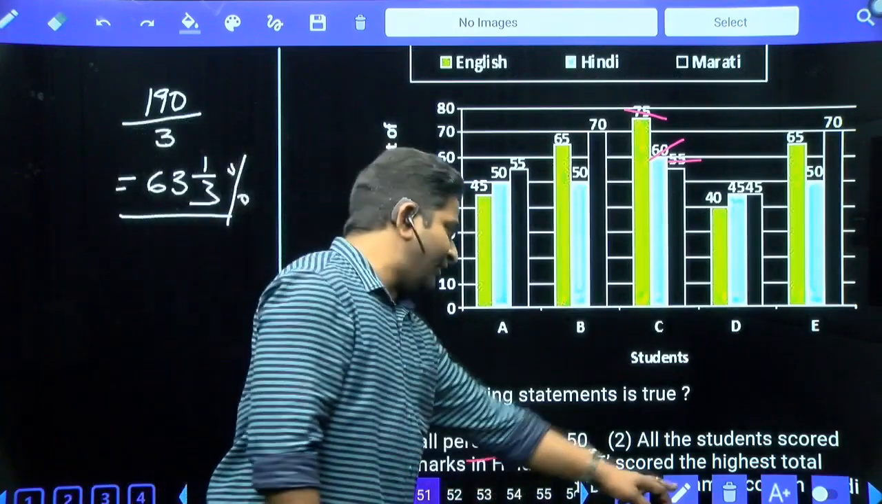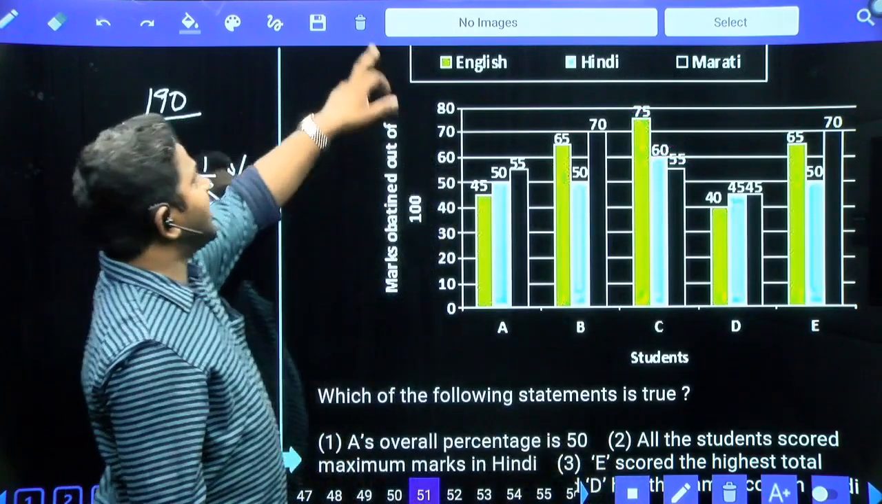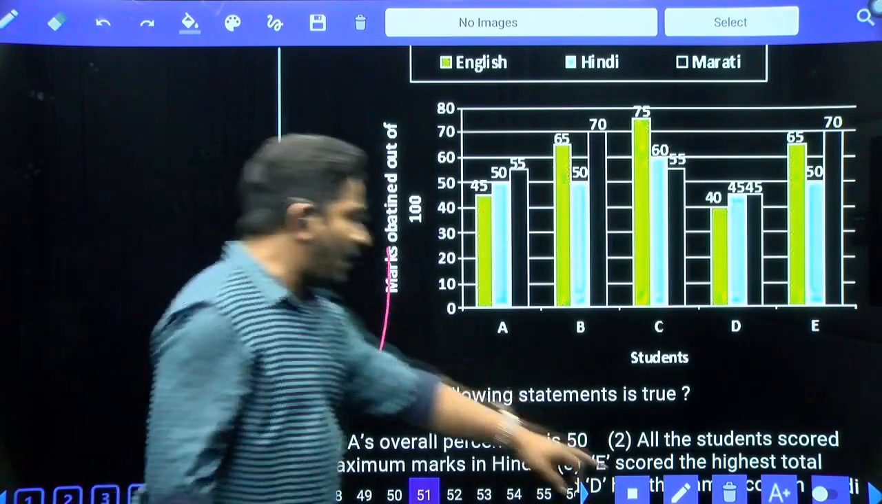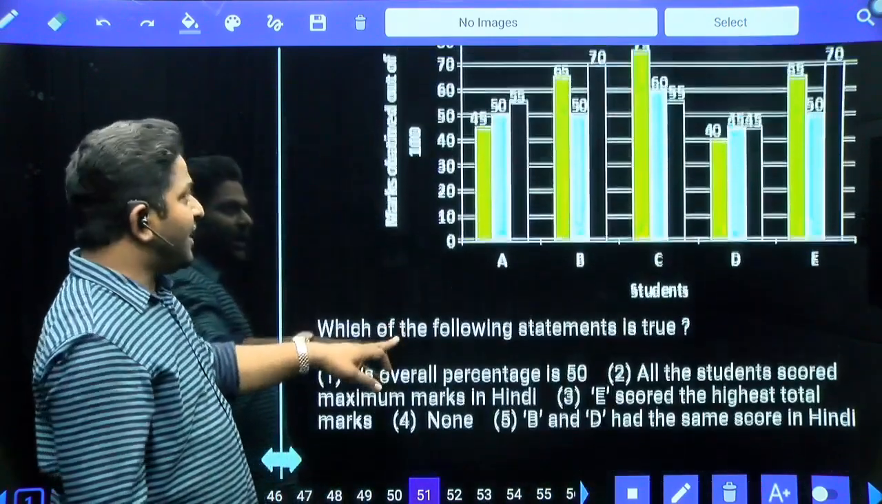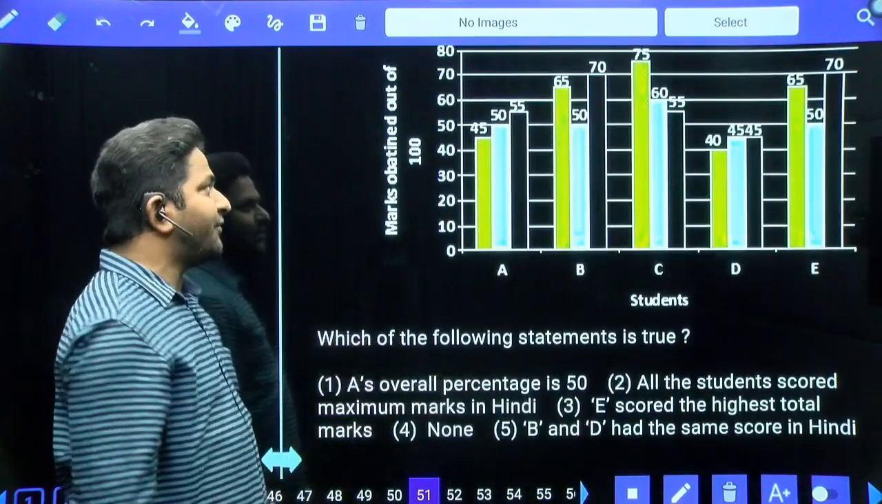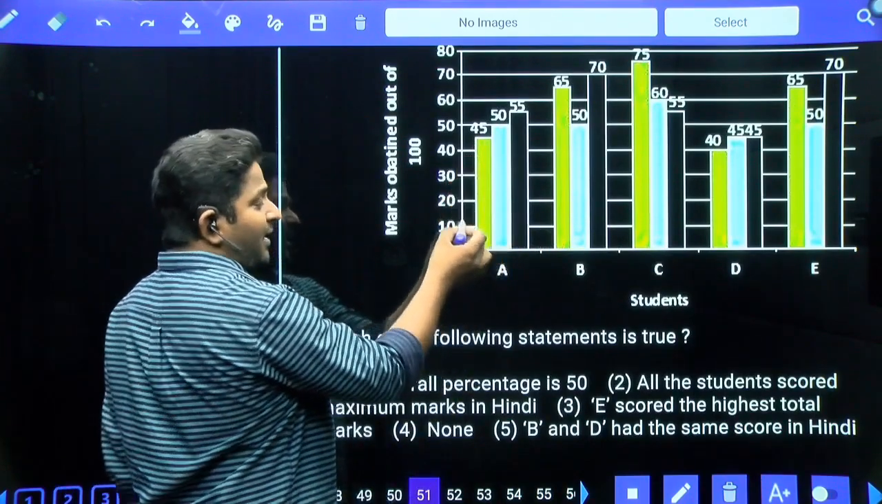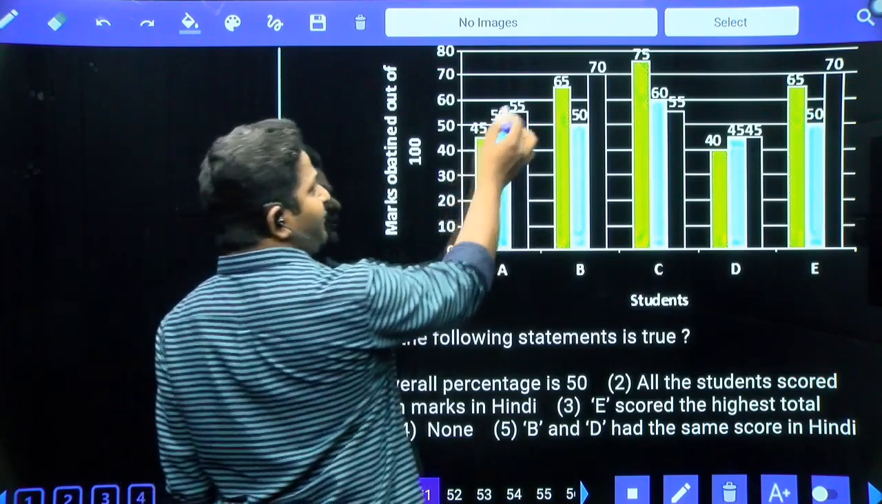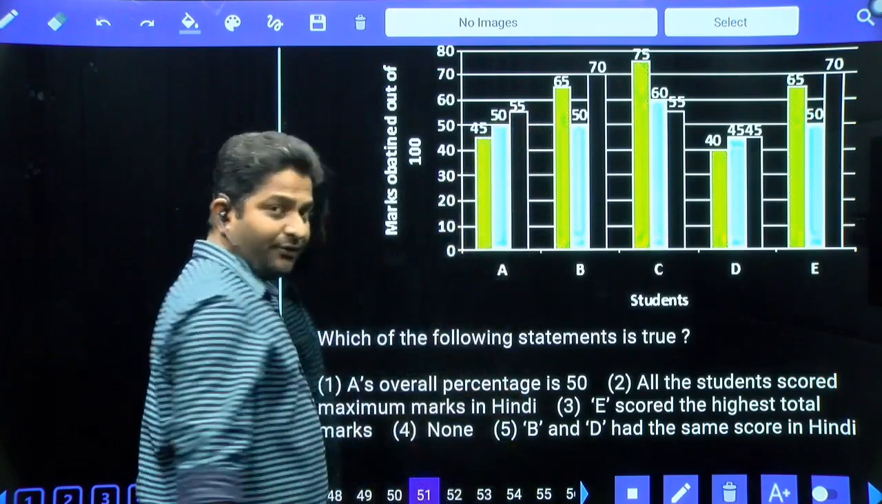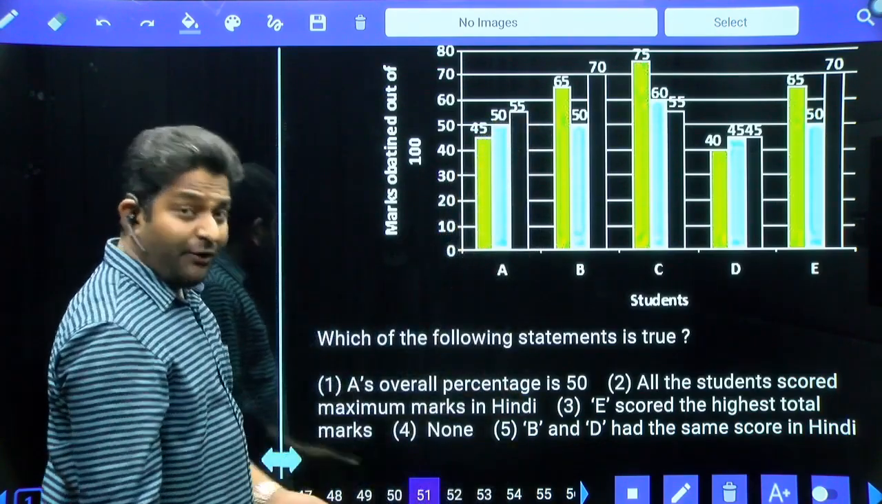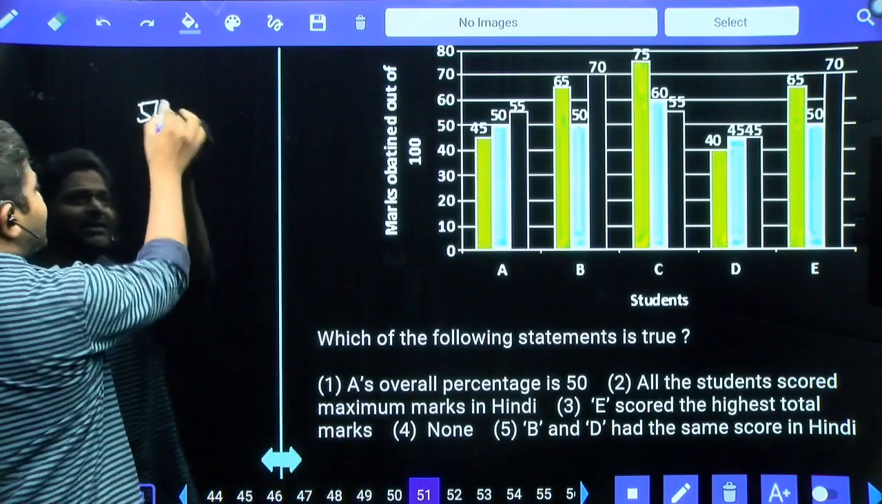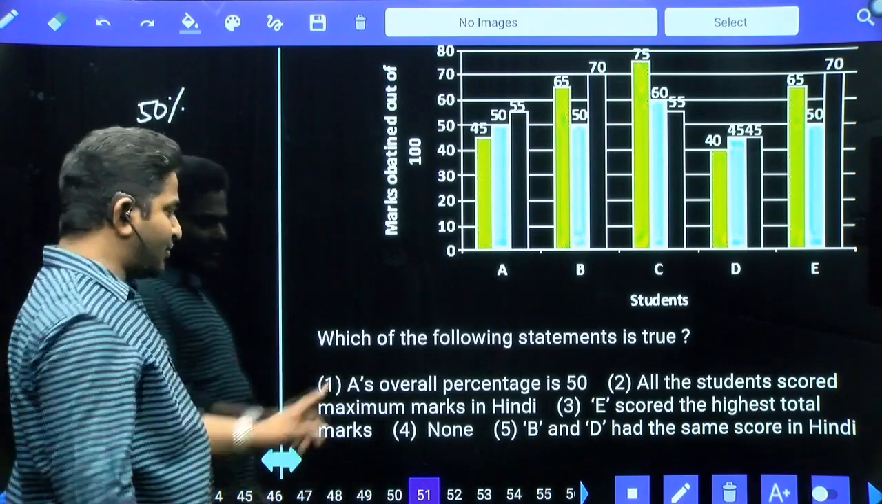Next, which of the following statements is true? Now observe this. A's overall percentage is 50. Total marks obtained by A in all 3 subjects is 45 plus 55, 100, plus 50, 150. 150 by 3 is equal to 50%. So A is the right answer.